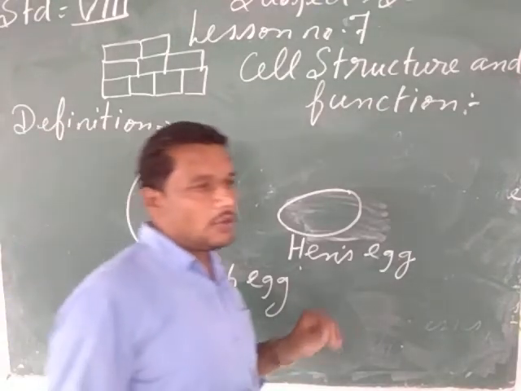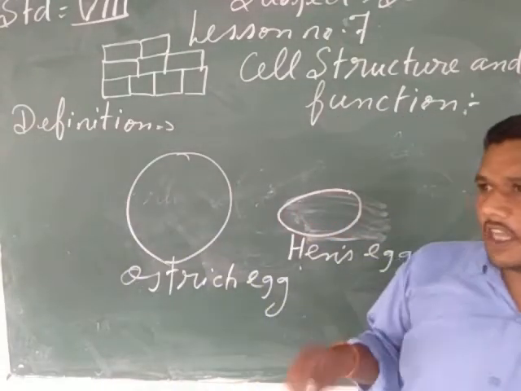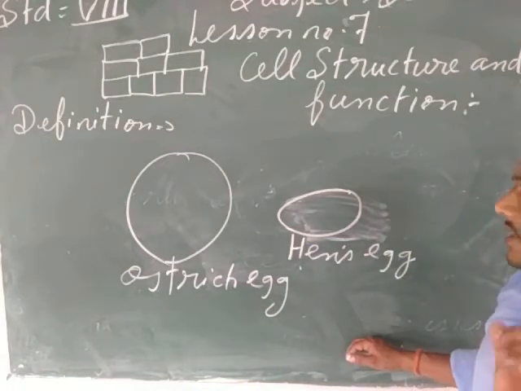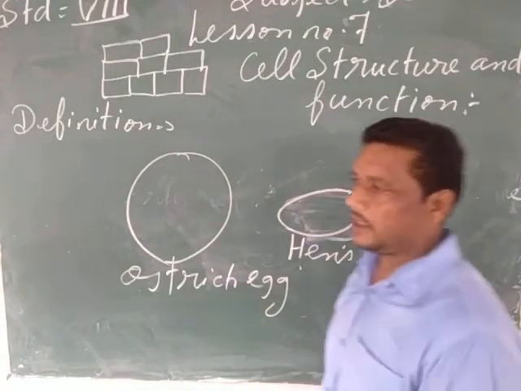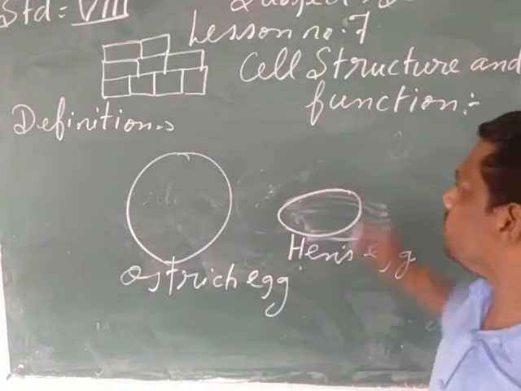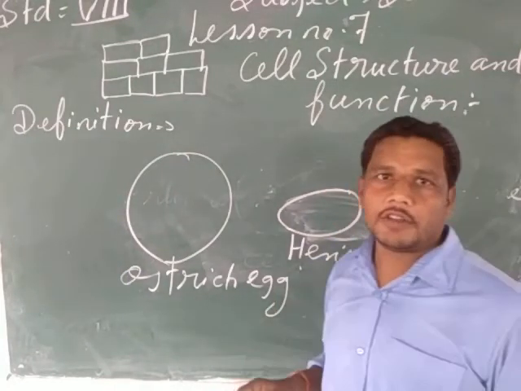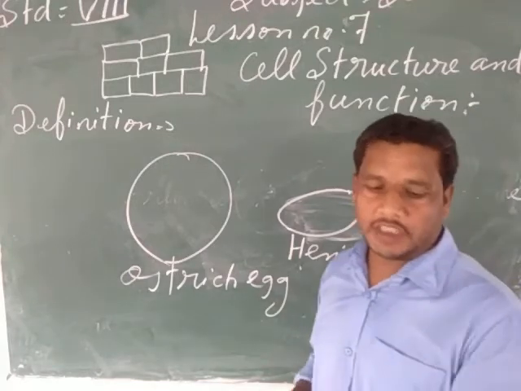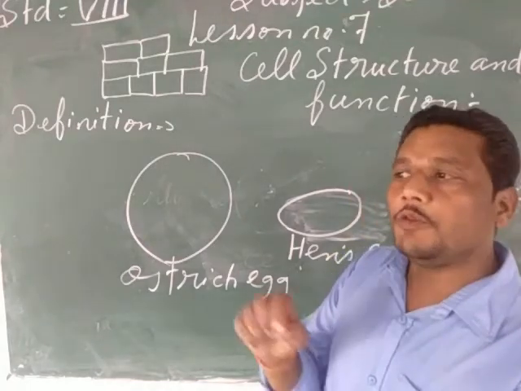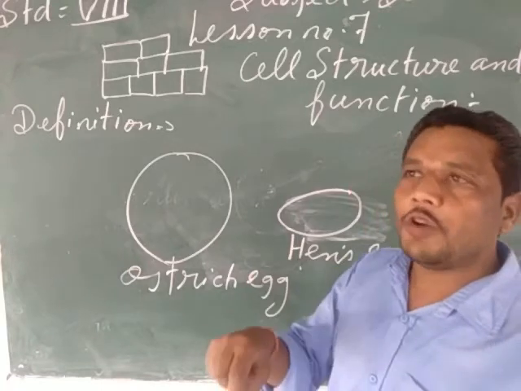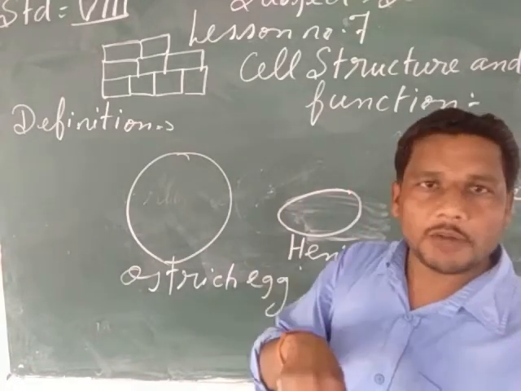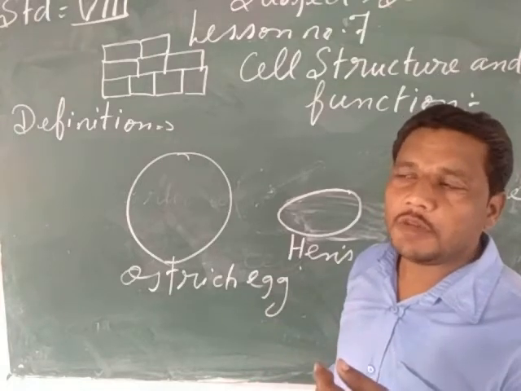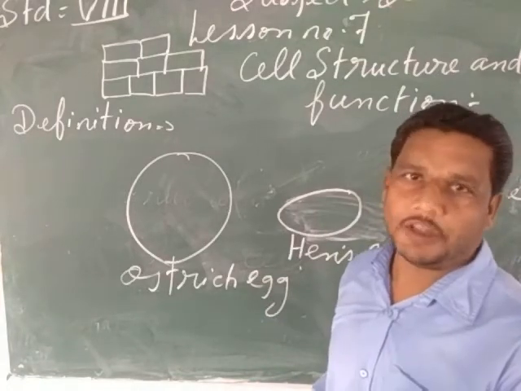Or suppose you are going to see the egg of any bird. All the eggs are just a single cell, but we can see them with the naked eye. Otherwise, my child, these cells are so small that we cannot see them with the naked eye. We can see them only with the help of the microscope. Suppose we want to see the cells in our body, in the plant body, or the cells of which the microorganism body is made up. All these cells you have to see under the microscope only.